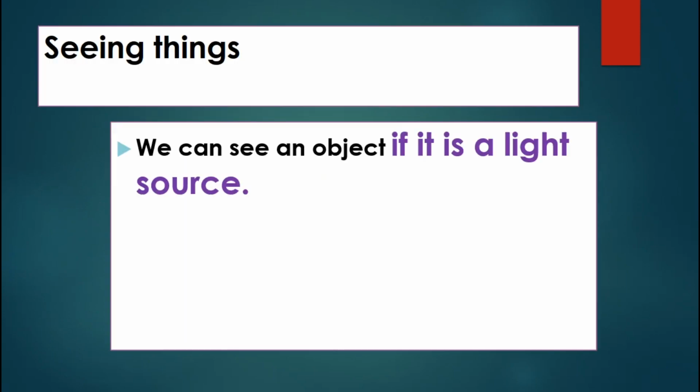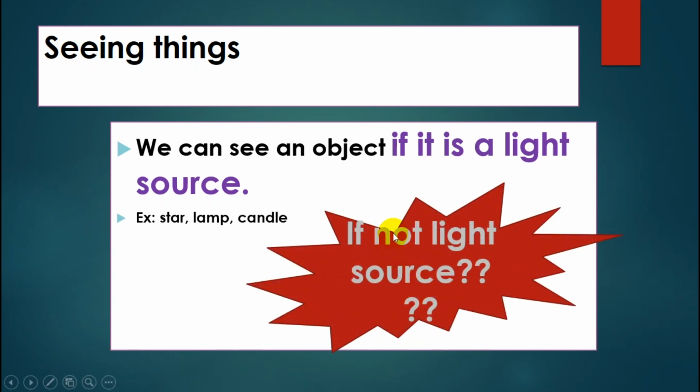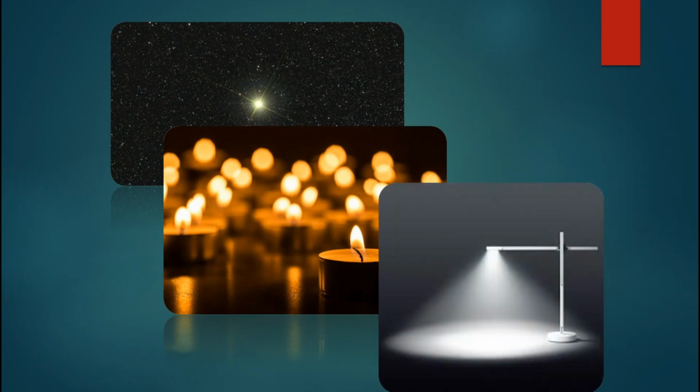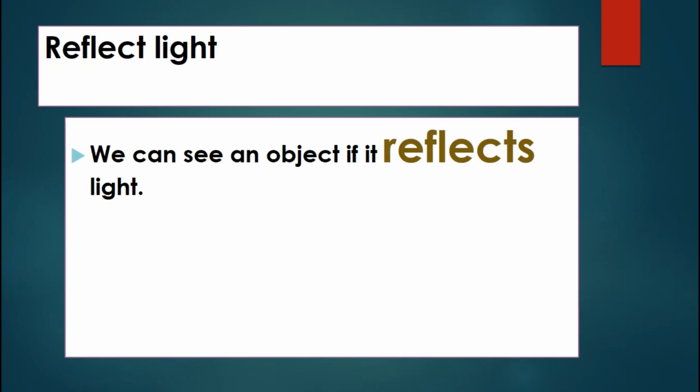Seeing things. We can see an object if it is a light source. Examples: star, lamp, and candle. If it is not a light source, what will happen? We cannot see something. These are the star, candle, and lamp. They are light sources. Other objects reflect light. We can see an object if it reflects light.